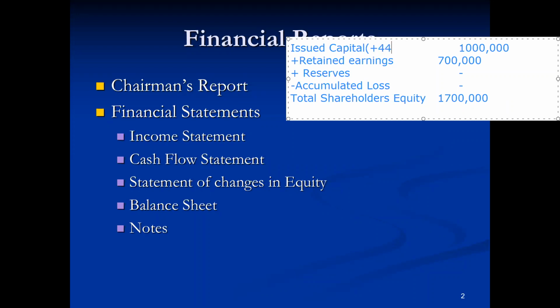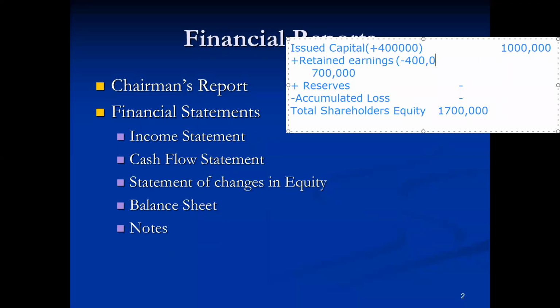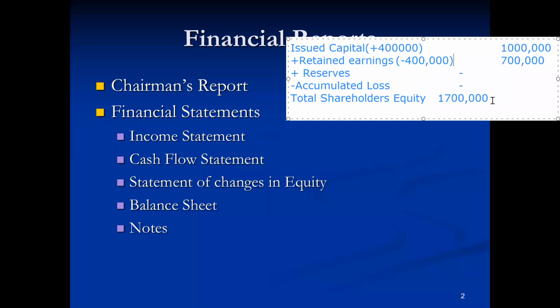And out of these retained earnings held by the business organization, the company is paying the dividend of 400,000, so this would decrease by 400,000. So now we will add 400,000 to this issued capital. Previously it was 1 million, so it would become 1.4 million.